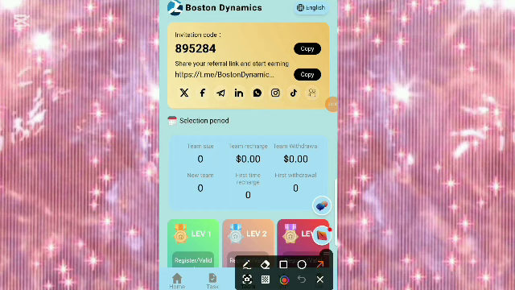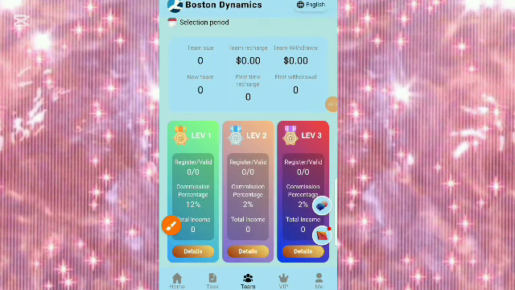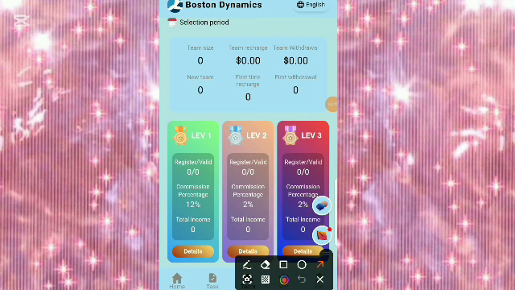You can earn a lot of money in this platform by inviting friends. All you just have to do is click on your referral link and send it to your friends. Make sure that it has your referral code, and you'll be earning commissions, and that is how you earn massively. Even after investing or without investing in this platform, you can see there are different levels of commissions for you to earn. They have level 1, level 2, level 3.